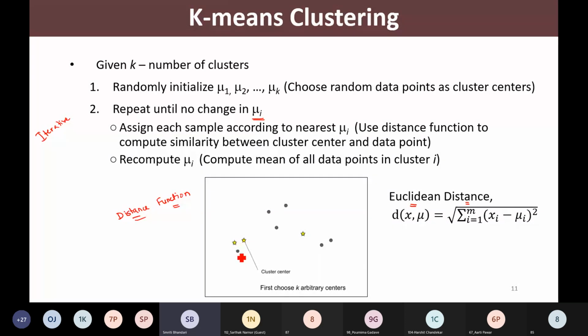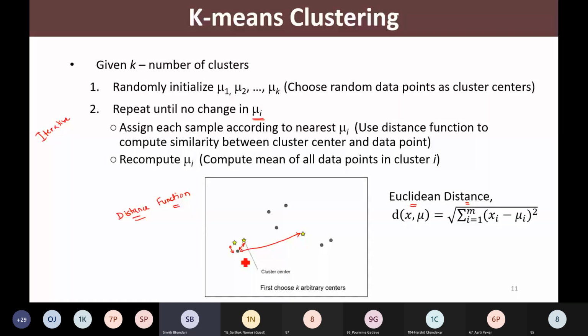Also, I'll find the distance of the same data point from the other cluster centers. I have 3 cluster centers, so I'll find the distance between the data point and all the cluster centers.